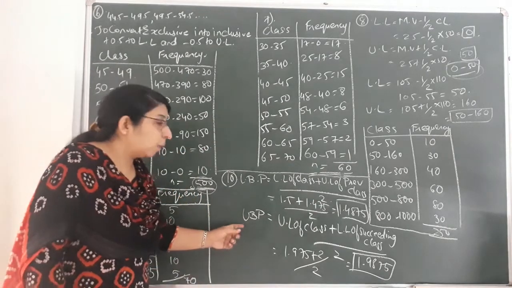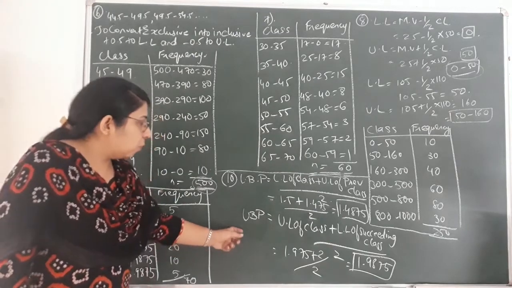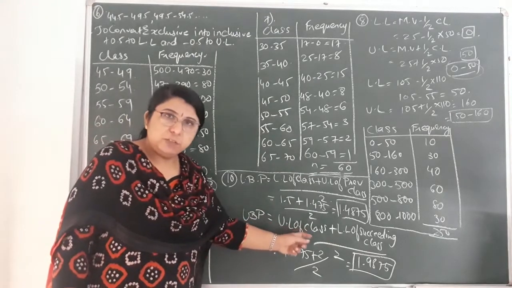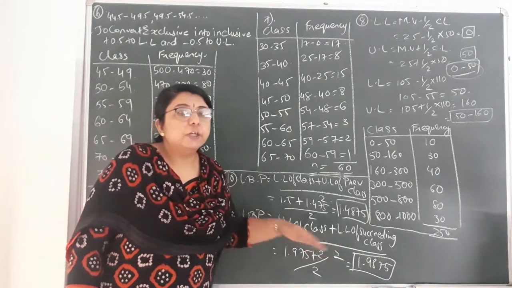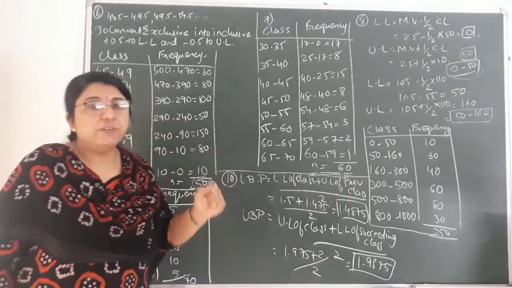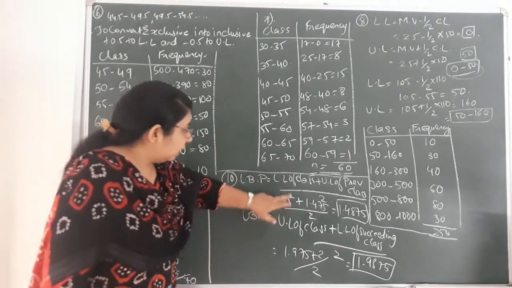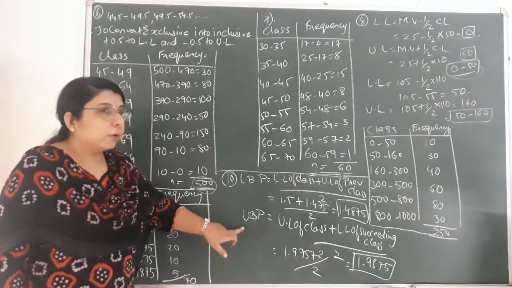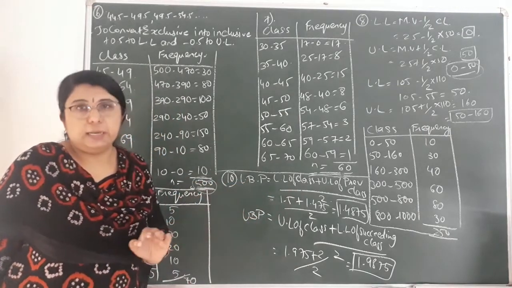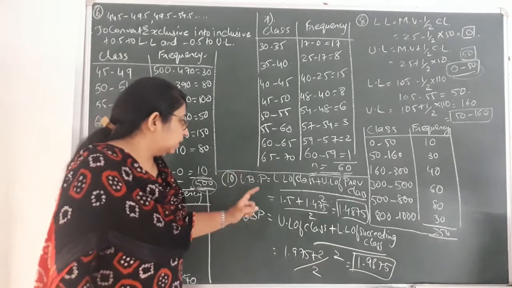In the same way, to find the upper boundary point, we have to take the upper limit of that class plus the lower limit of the succeeding class, divided by 2. So by that formula, we'll find the lower boundary point and upper boundary point of each and every class. Over here I have shown the first class for you.